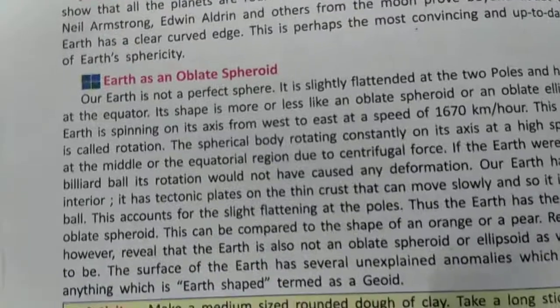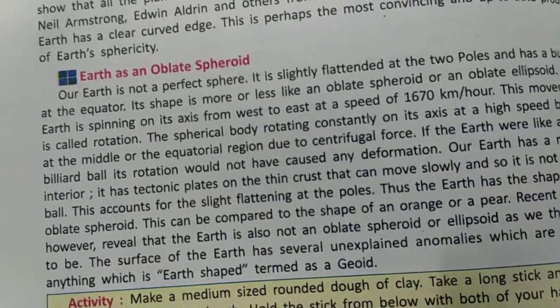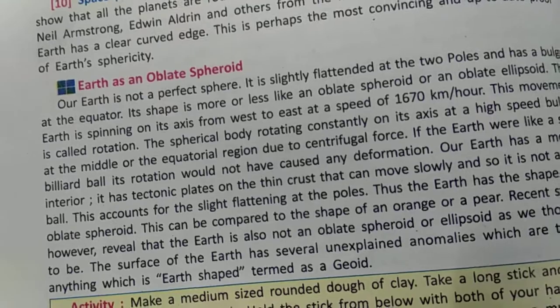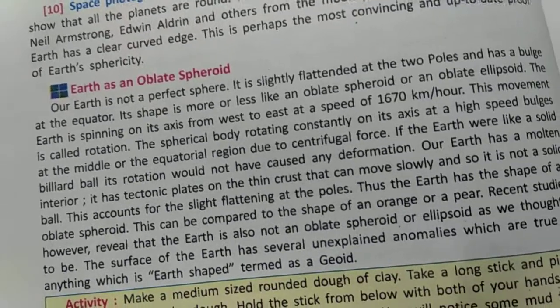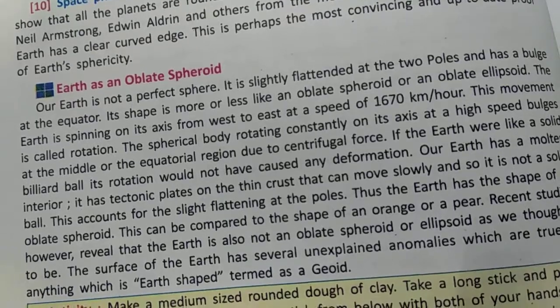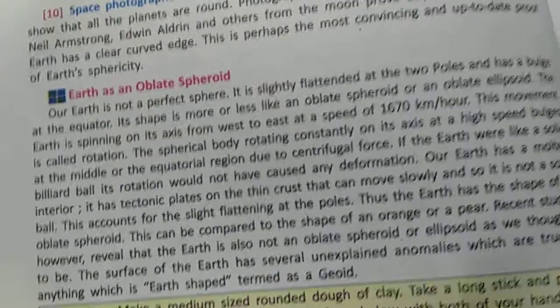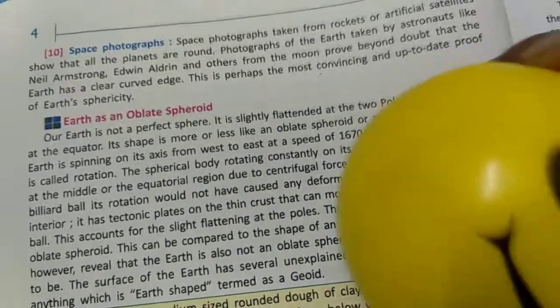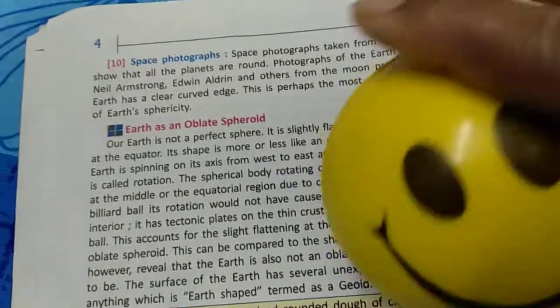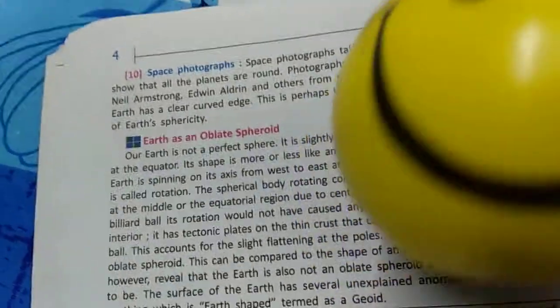Now, earth as an oblate sphere. Our earth is not a perfect sphere. It is slightly flattened at the two poles, and there is a bulge at the equator. That means it is not perfectly round like this. If this is the earth, it is something like this.